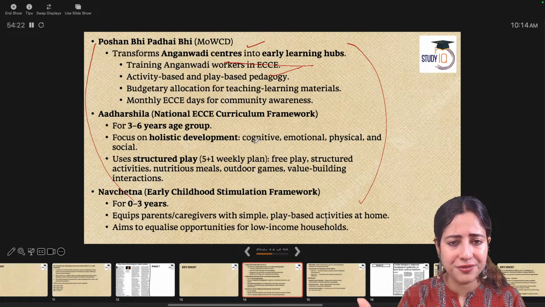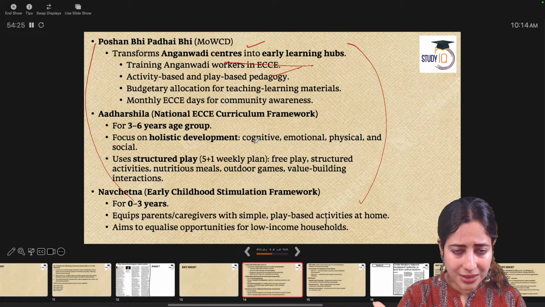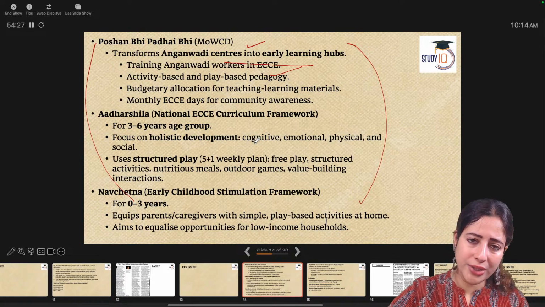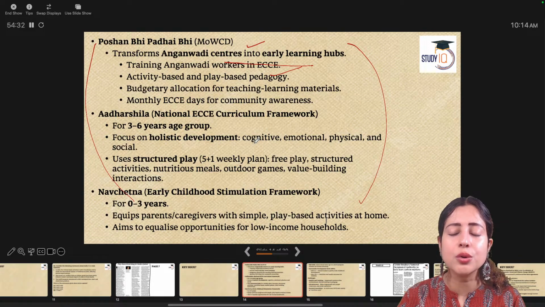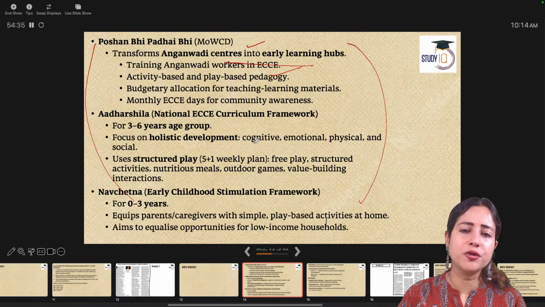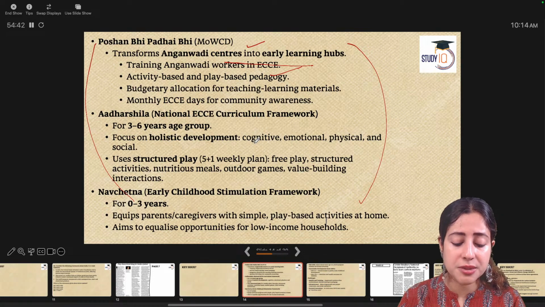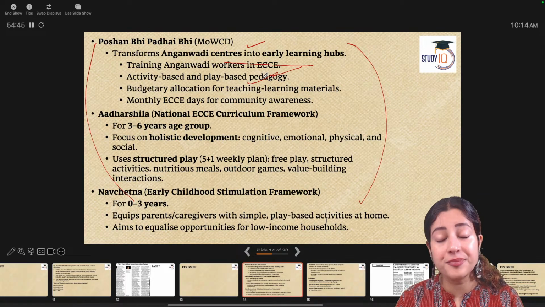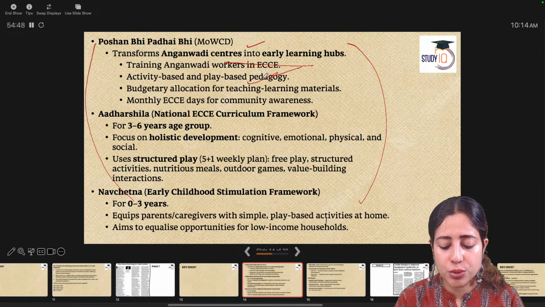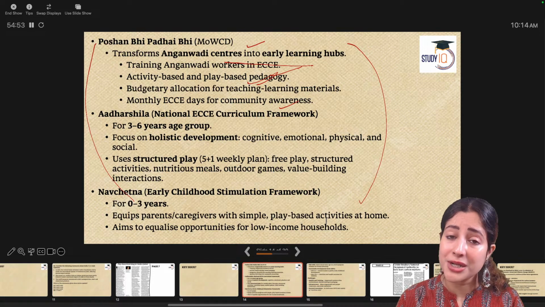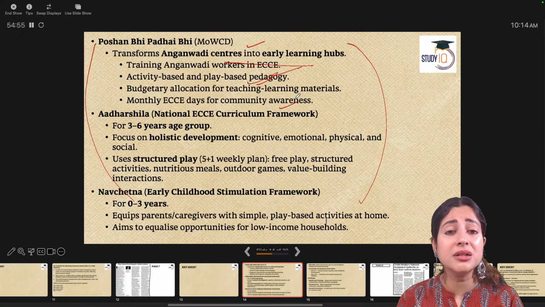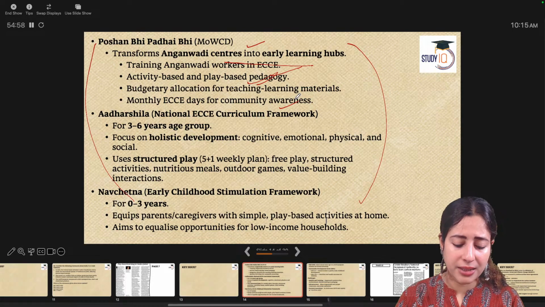Anganwadi schools are government-financed preschools or preparatory schools which are located in various semi-urban, peri-urban, rural areas, sometimes in small towns also, where young children from poor economic backgrounds get free education plus some health supplements like fruits, vegetables, or some food items per day. Anganwadi workers have been trained under Poshan Bhi Padhai Bhi to teach children play-based learning, touch-based learning. Government needs to give more budgets to that, and government needs to monitor the ECCE program monthly in these schools.